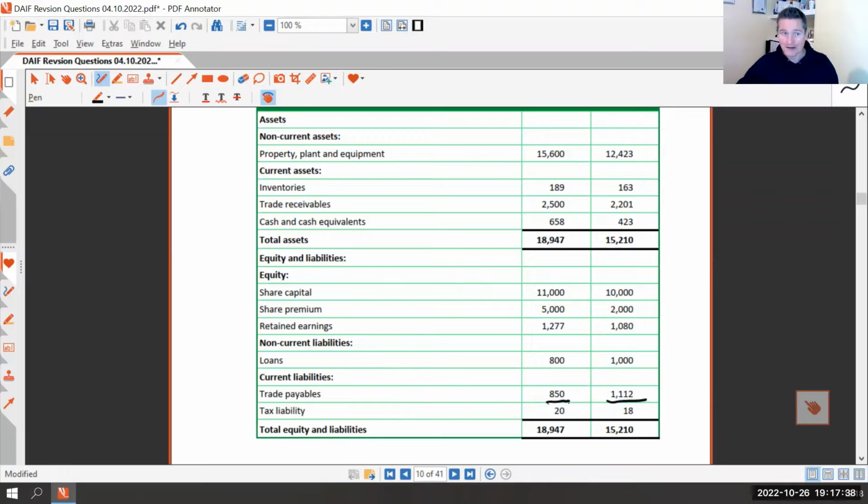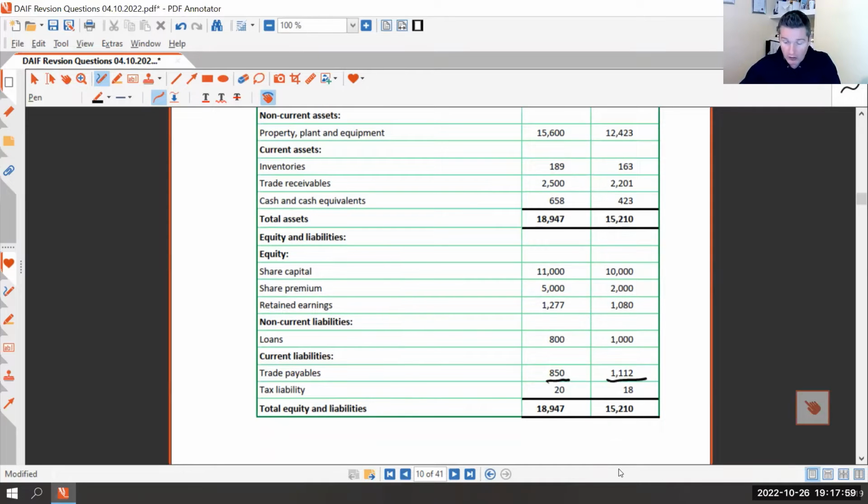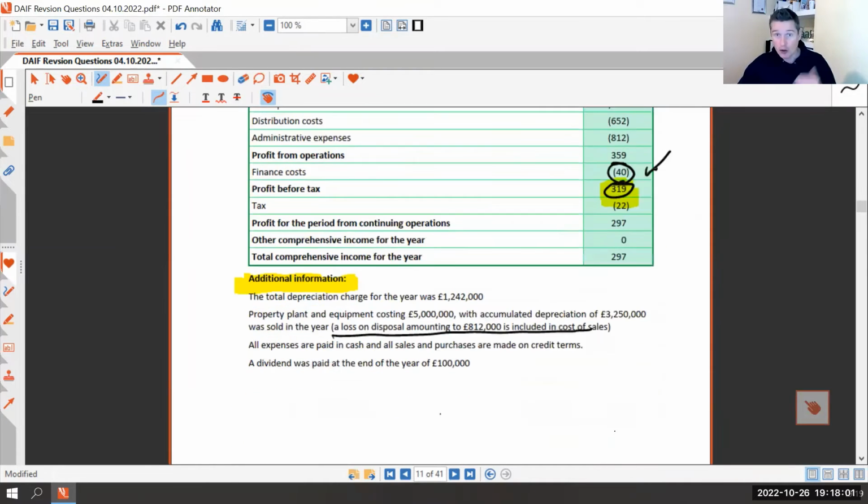You've got a 50-50 chance. You're right again, it would decrease cash. Obviously, from a balance sheet point of view, owing people money or owing people less money is good. You've got less liabilities. But how do you get rid of liabilities? You pay them off. So over the course of the year, we must have paid off £262,000 more than purchases we've taken out during the year.